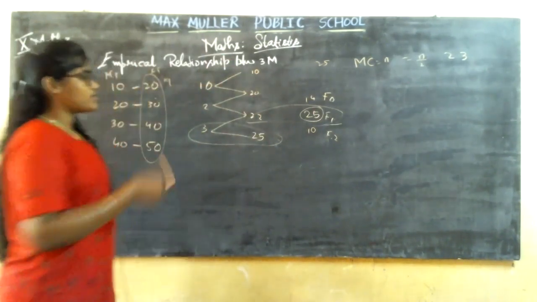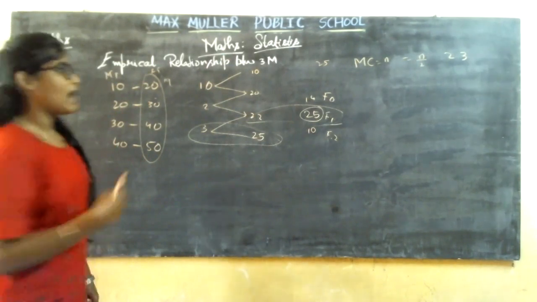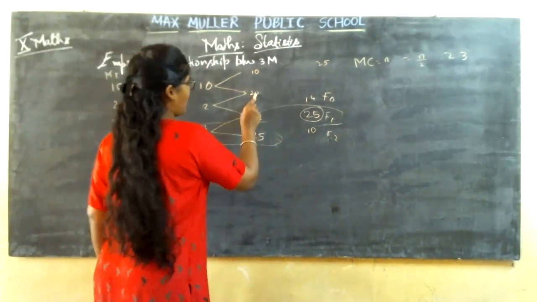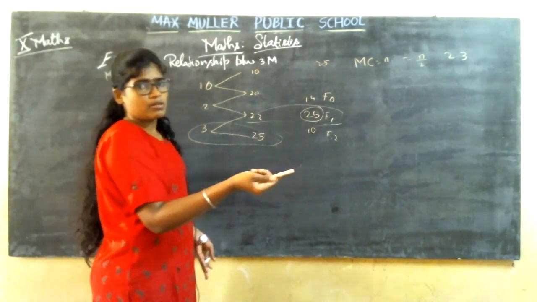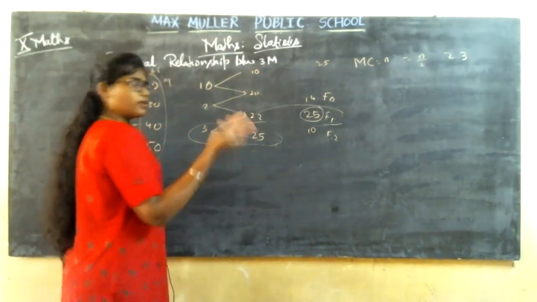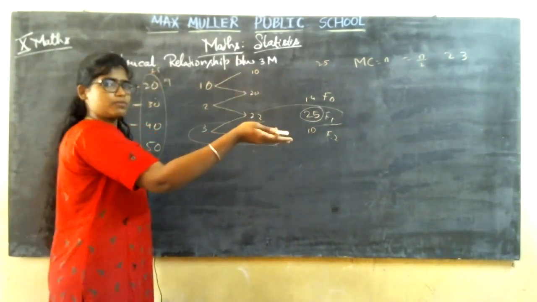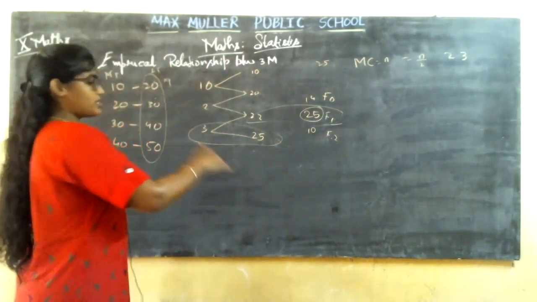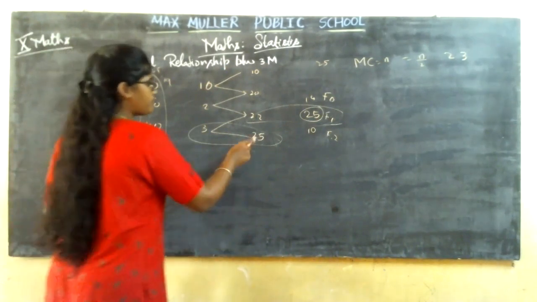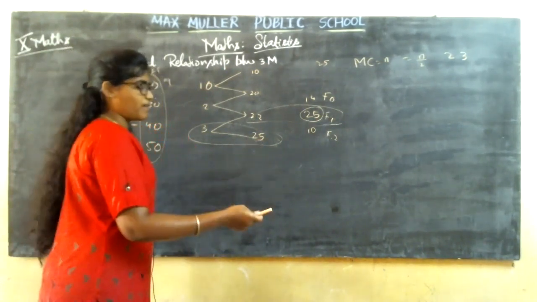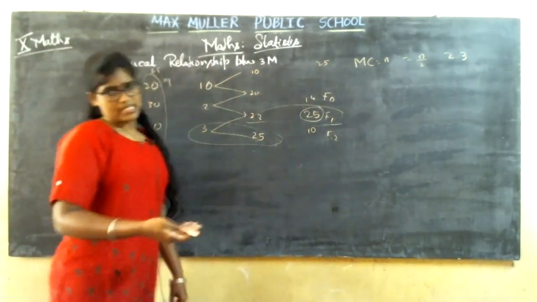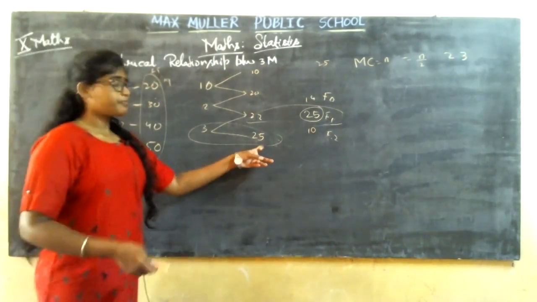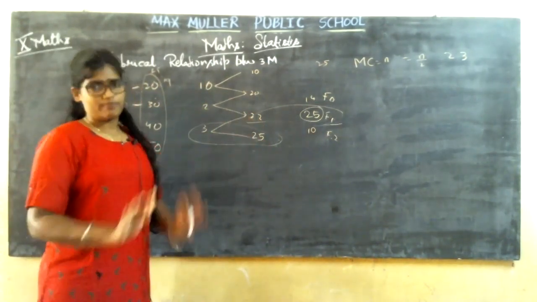Before, if it is there, yes, you are going to consider it. After 20 also 23 comes, I cannot take that. After 22 also I cannot take. After 10 also 23 only comes. So many numbers come after it. So here, before 25, 24, 23, nearest number. So I am going to take the before numbers, not the after numbers.